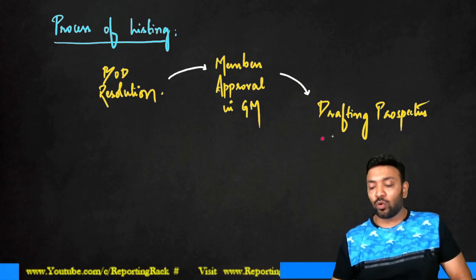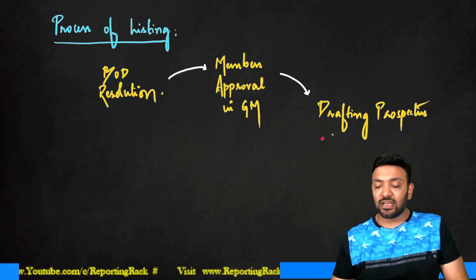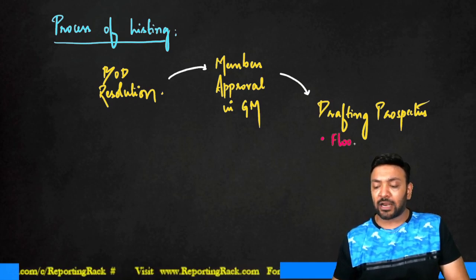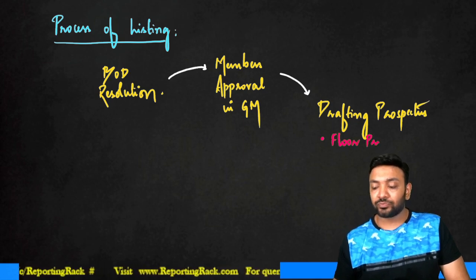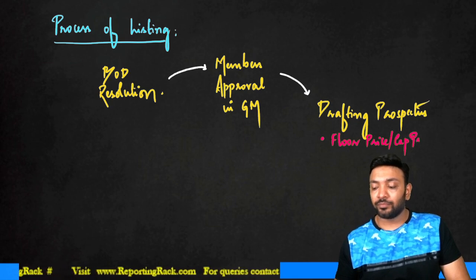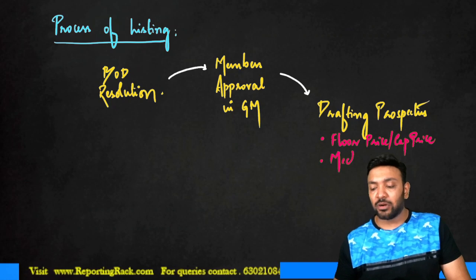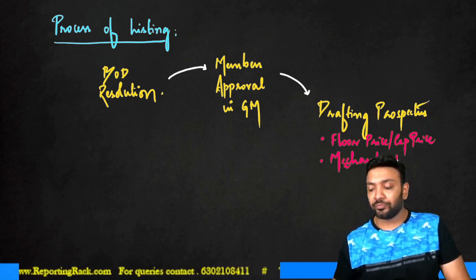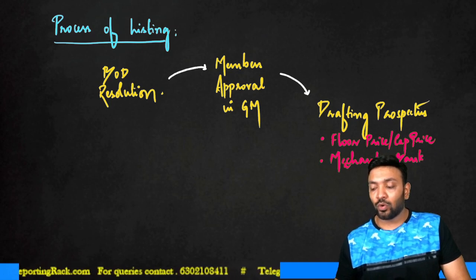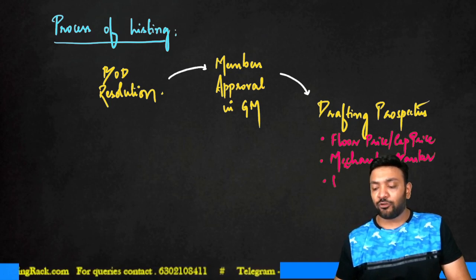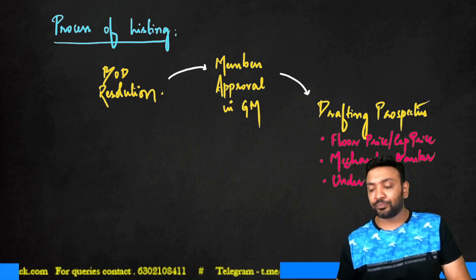First one, what is the price at which? So there is a floor price and cap price. Also, you have to go into searching for a merchant banker. Also, if you want to go for an underwriting,